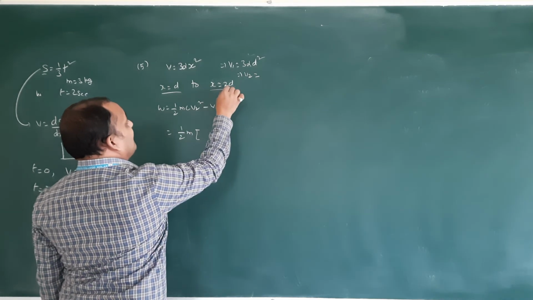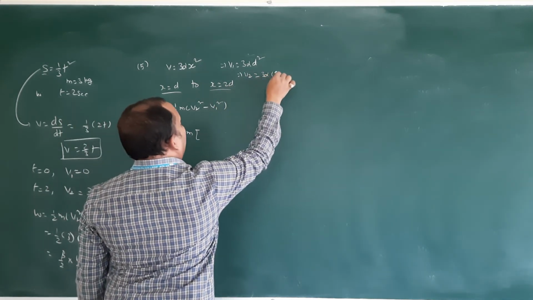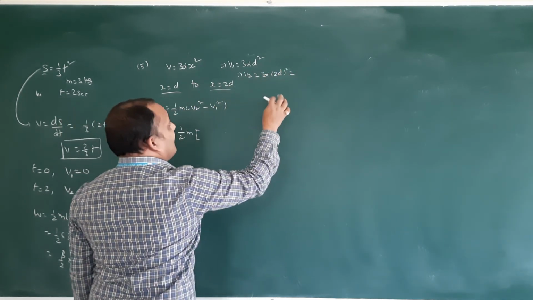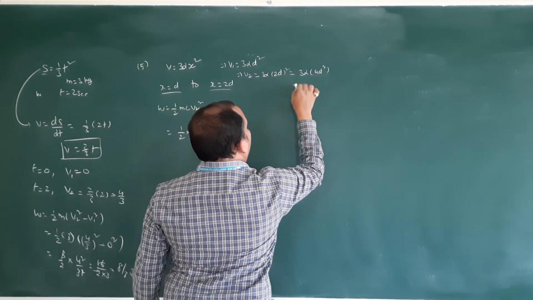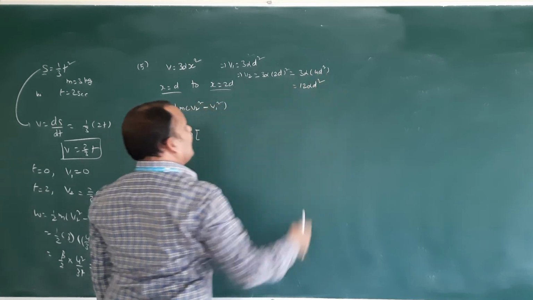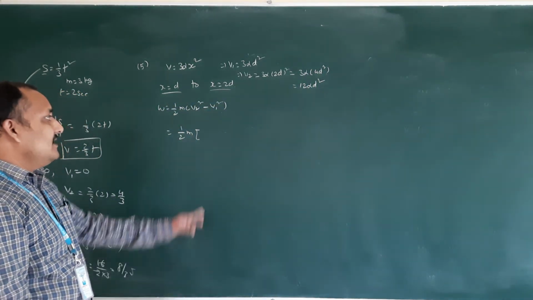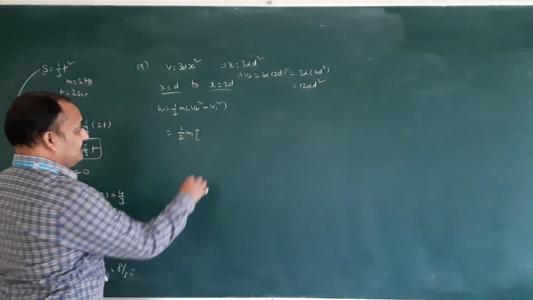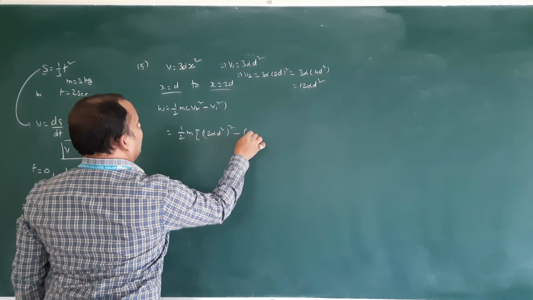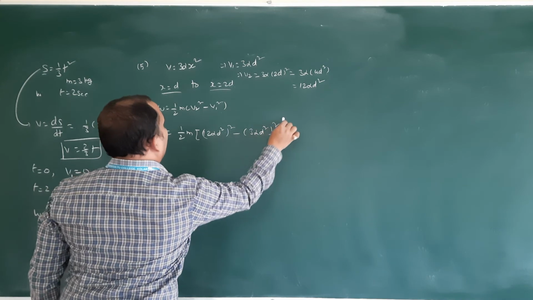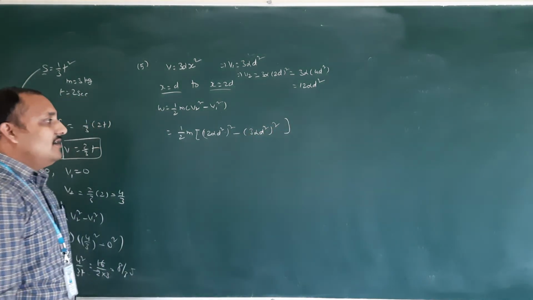V2 means x is equal to 2d. So 3 alpha 2d whole square, 3 alpha 4d square, 12 alpha d square. So substitute: 12 alpha d square whole square minus 3 alpha d square whole square.